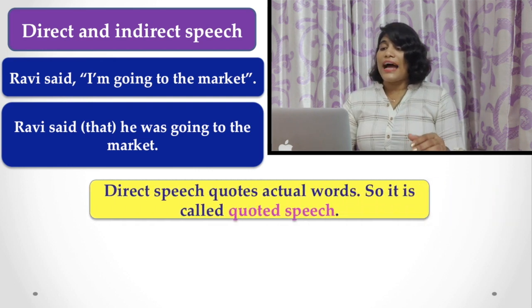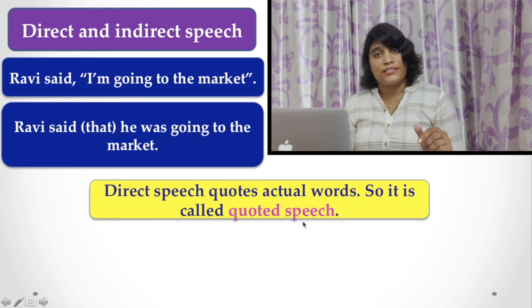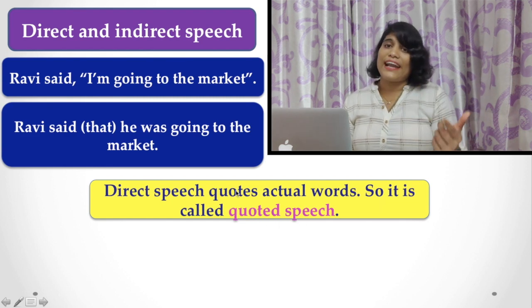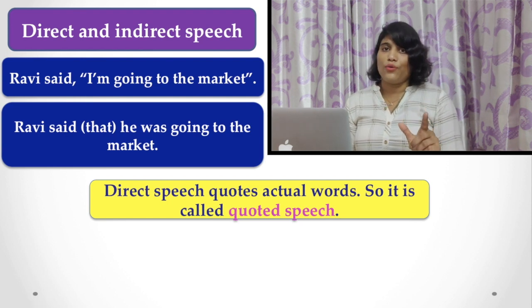So, direct speech quotes actual words. So, it is called quoted speech. When it is direct speech, it is written in inverted commas and it is called quoted speech.